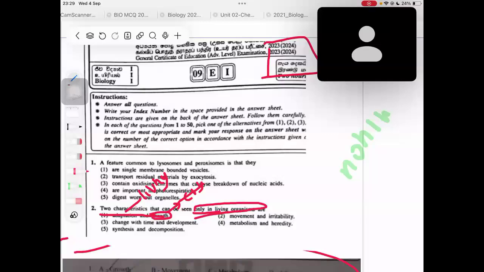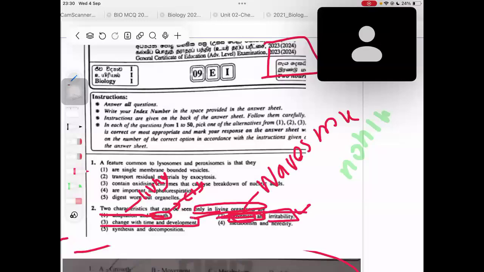Now go for the second one. If you take movement, you can see animals move, plants move, but also you can see waves move, right? Waves move. So can you take that as the answer? No, you can't, because non-living things also move. And irritability, of course, you can take that, but since it's with movement over here, the second one will be eliminated. Changes with time and development. Here they haven't given any specific thing also, so keep it and go.